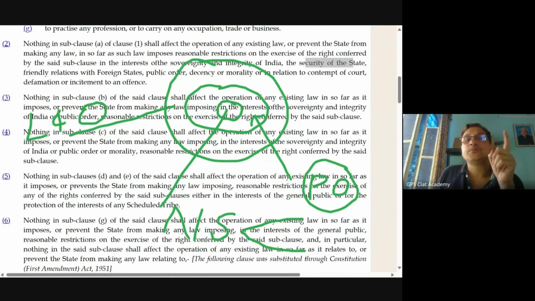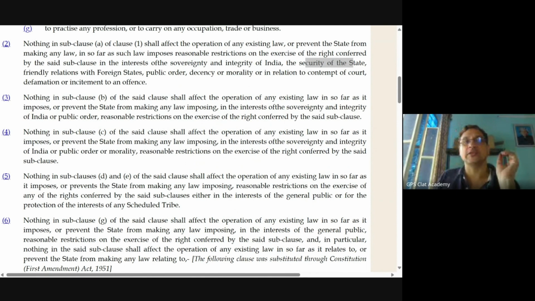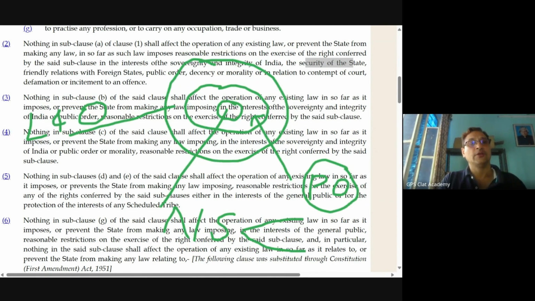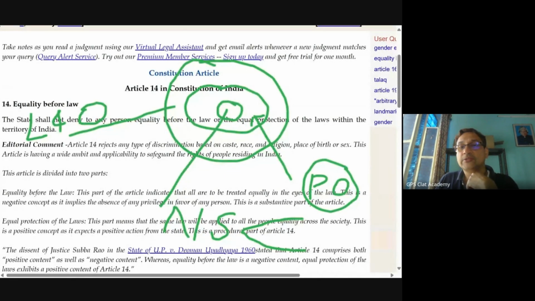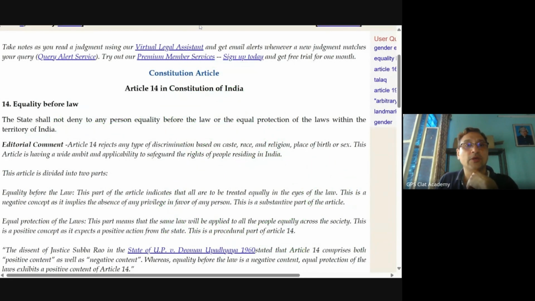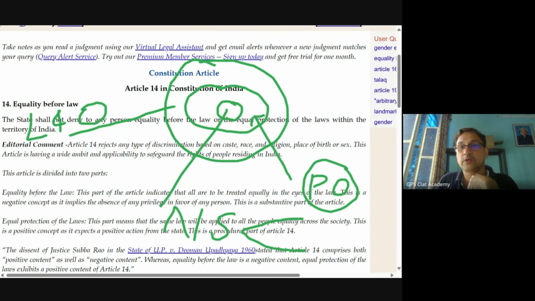Now you see, equality is equality among equals. Unequals cannot be made equal. Article 14. Let me pull out the text of Article 14 so that it becomes a little clearer to you. It always helps to refer to the Constitution again and again because we are reminded of those great principles which are enshrined in there. Now, Article 14 says: the state shall not deny to any person equality before the law. Where is it?